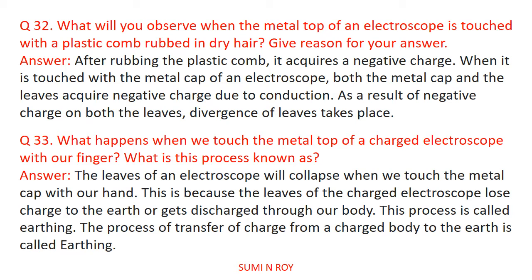Now the next question is, what happens when we touch the metal top of a charged electroscope with our finger? What is this process known as? The leaves of an electroscope will collapse when we touch the metal cap with our hand. This is because the leaves of the charged electroscope lose charge to the earth or get discharged through our body. This process is called earthing. The process of transfer of charge from a charged body to the earth is called earthing.